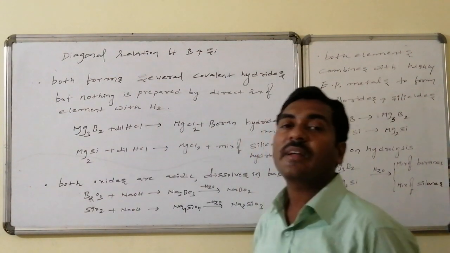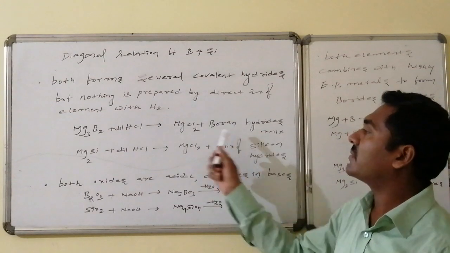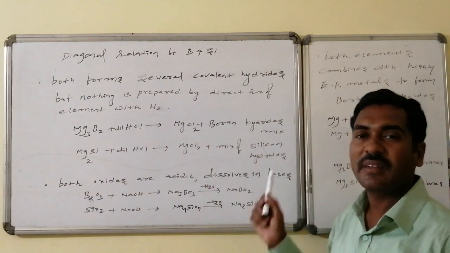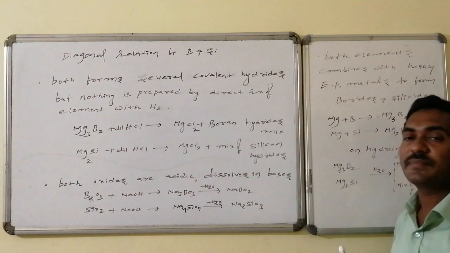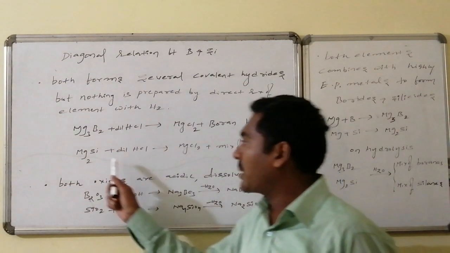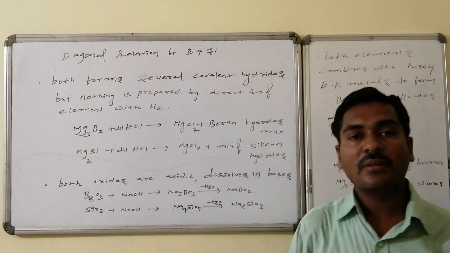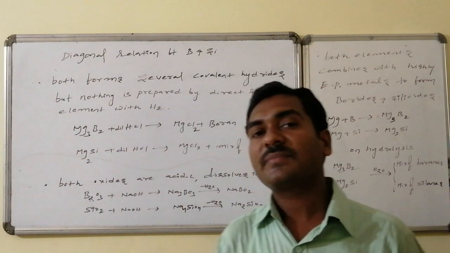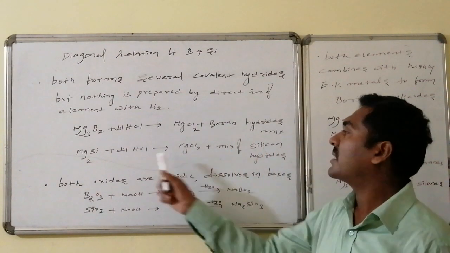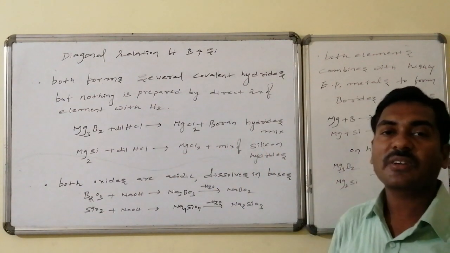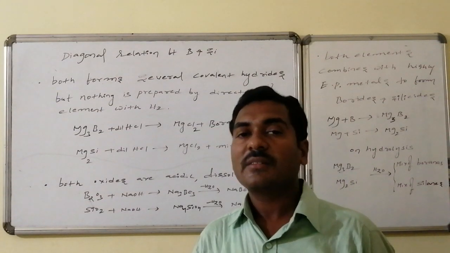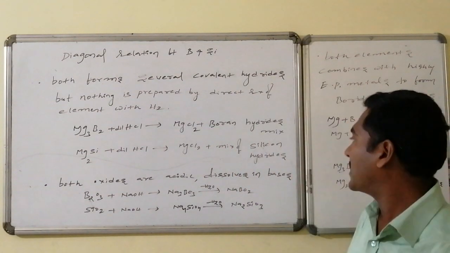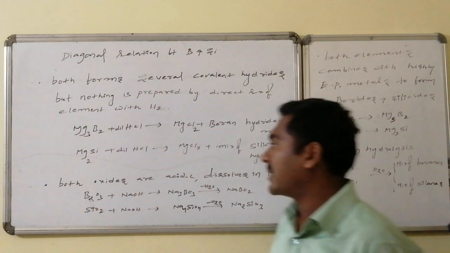This magnesium boride on reaction with dilute HCl leads to the formation of magnesium chloride, and a mixture of boranes is prepared. In the same way, magnesium combined with silicon gives magnesium silicide, which on reaction with dilute HCl gives magnesium chloride, and a mixture of silanes, the silicon hydrides, is produced.